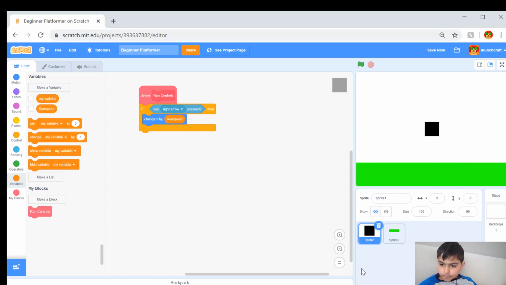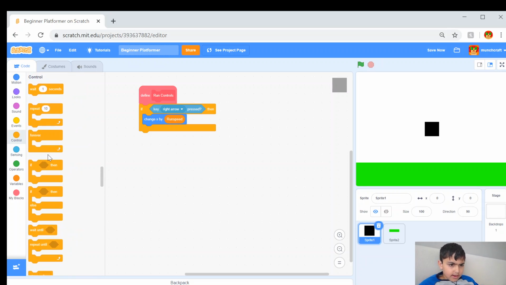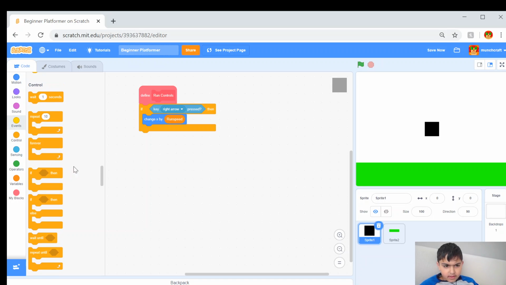Now that you've done that, you can go ahead and put an if touching platform inside that. So we're going to have an if inside an if.